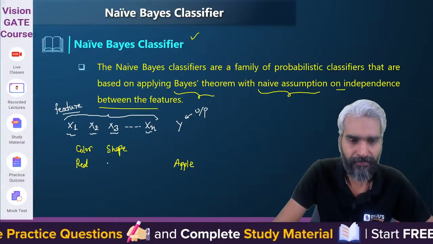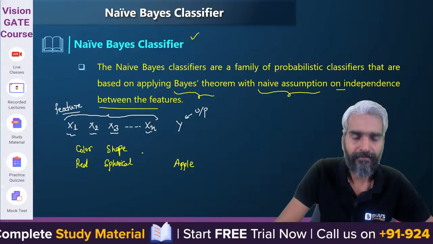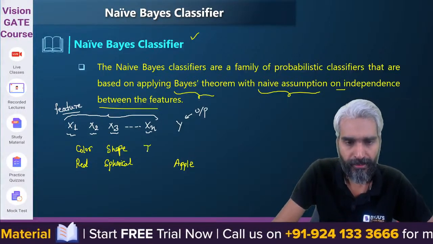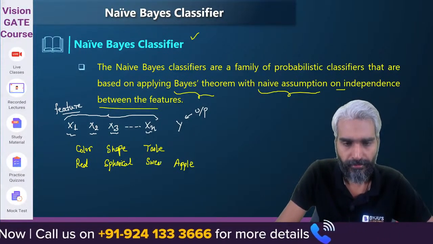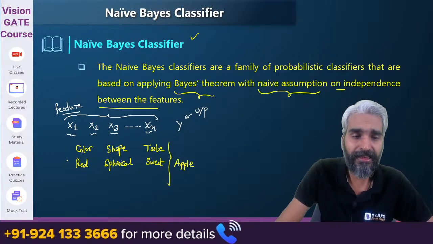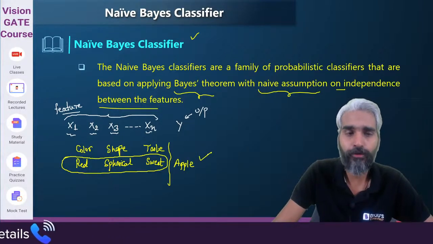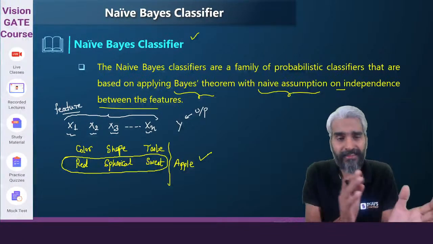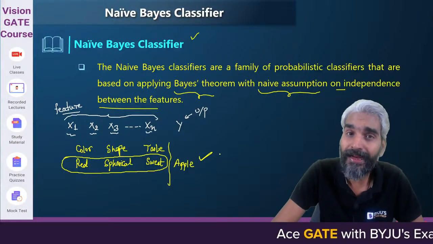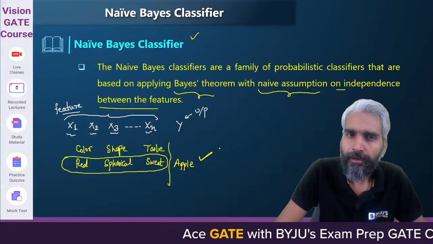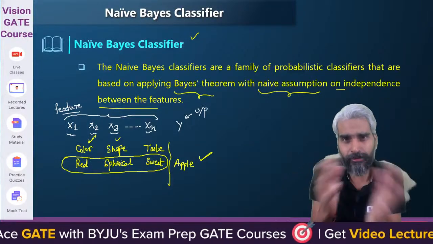So let's assume the shape is spherical, right? And you can have one more feature. Let's assume that it is taste, that the taste is sweet, right? So that's the idea. If these three things are satisfied, then we will classify a fruit as an apple. We are deciding that if the color is red, shape is spherical and taste is sweet, then we are classifying it as an apple. Now the idea is that there is no dependence between these three different features. I mean, if the color is red, then it has nothing to do with the shape.